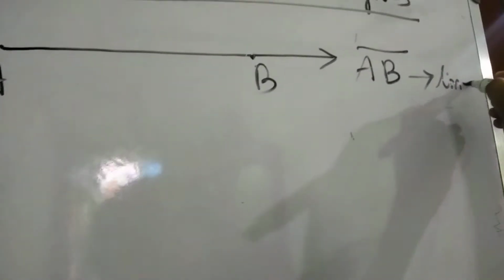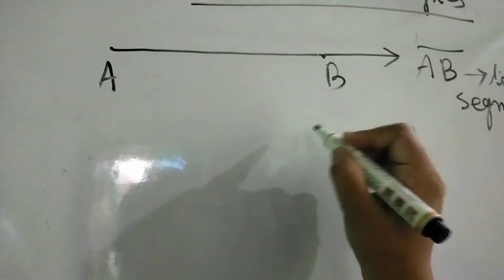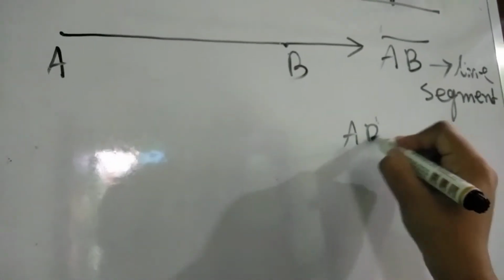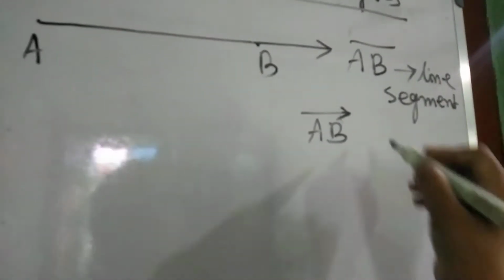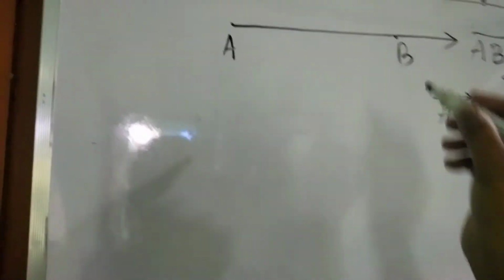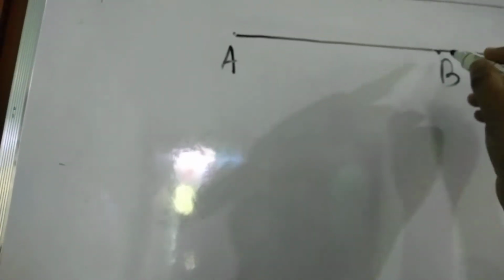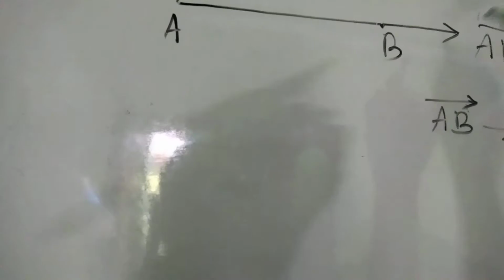So this is one line segment, and it becomes a ray. We represent a ray like this. It has only one origin, meaning where it started. The starting point is there, but there is no ending point. It is growing endlessly, that's why it is a ray. Its length also cannot be measured.